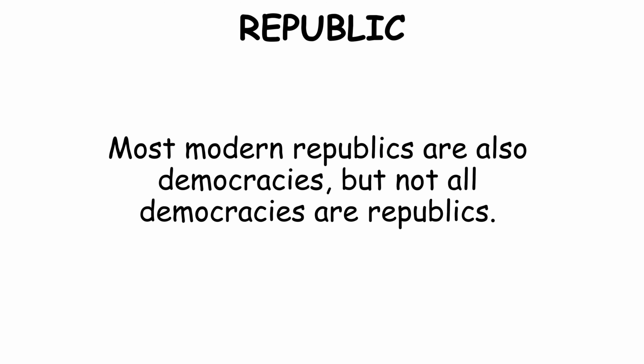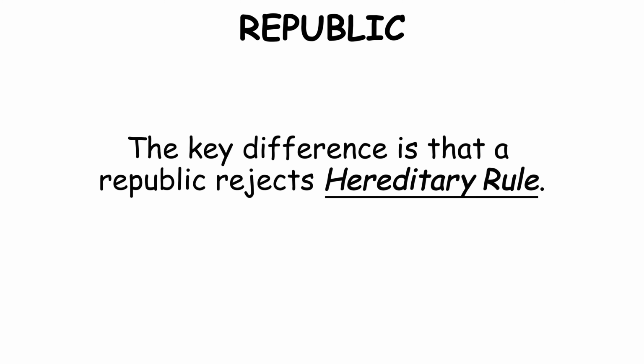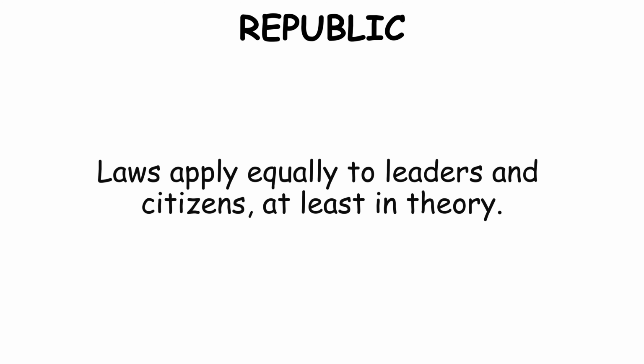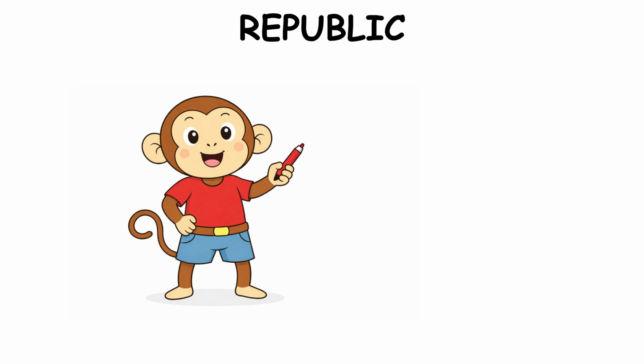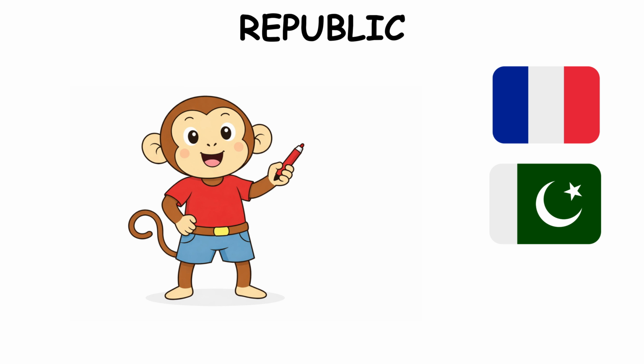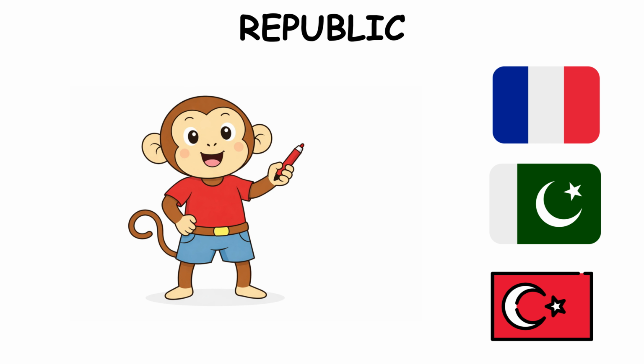Most modern republics are also democracies, but not all democracies are republics. The key difference is that a republic rejects hereditary rule. Laws apply equally to leaders and citizens, at least in theory. For example, France, Pakistan, and Turkey are republics.